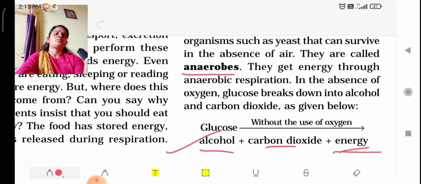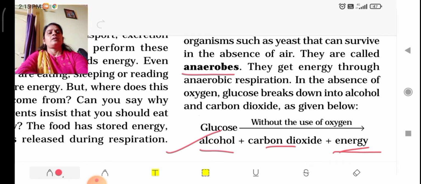But in the case of humans and animals, where the energy requirement is more, aerobic respiration is required. Otherwise the energy requirement will not be fulfilled, because their body design is complex, so the energy requirement is also more, according to their body and the functions they perform.